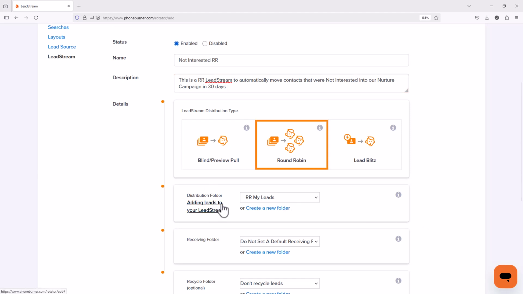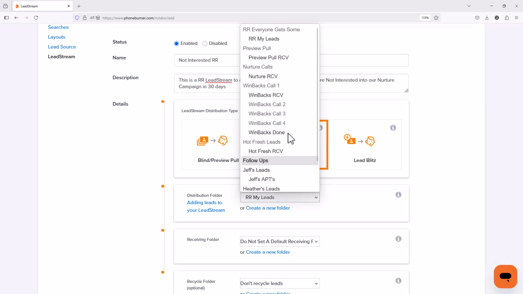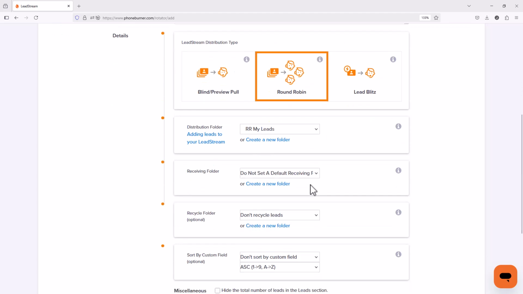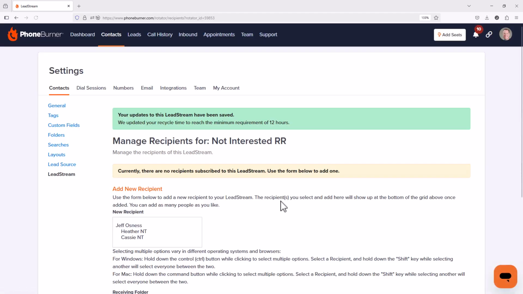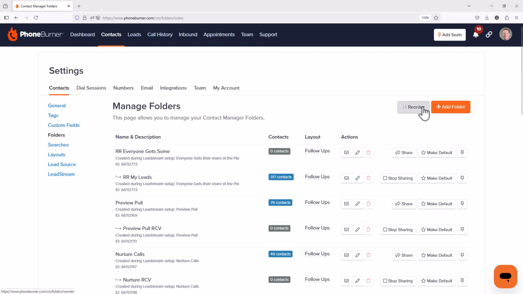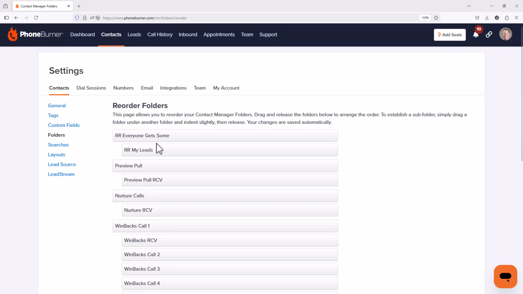And then when it comes to the distribution folder, we want to use our not interested folder. However, I've made that not interested folder a subfolder under contacts, and the contacts folder is the one folder that is excluded from any lead stream stuff. So what we're going to do is save this as it is, and we're going to come back and edit this. So let's go to our folders page and let's reorder folders. Let's take the not interested folder and pull it out of the contacts folder. Now let's go back to lead stream.